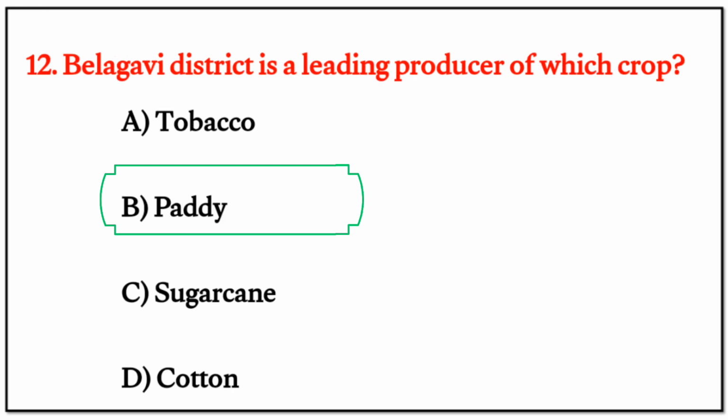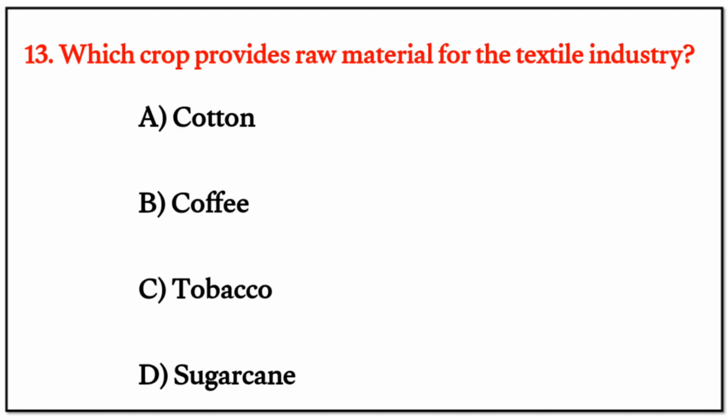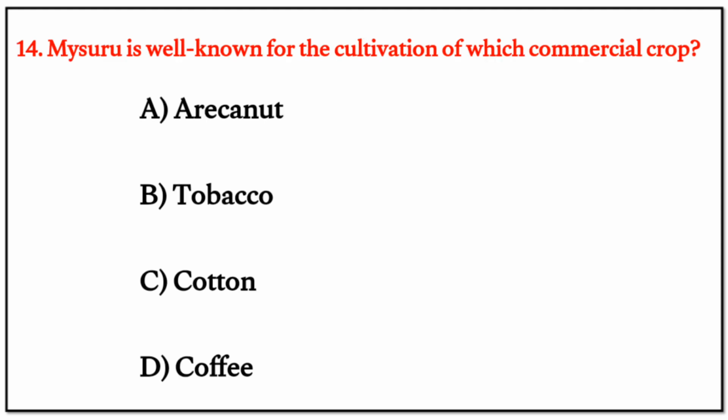12. Belagavi district is a leading producer of which crop? Options are A, B, C, and D. Our correct option here, third one, sugarcane. 13. Which crop provides raw materials for the textile industry? Options are A, B, C, D. Right option is here the first one, A, cotton. 14. Mysuru is well known for the cultivation of which commercial crop? Options are A, B, C, and D. Our right option is the second one, B, tobacco.